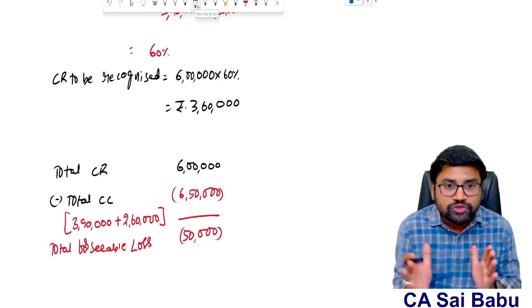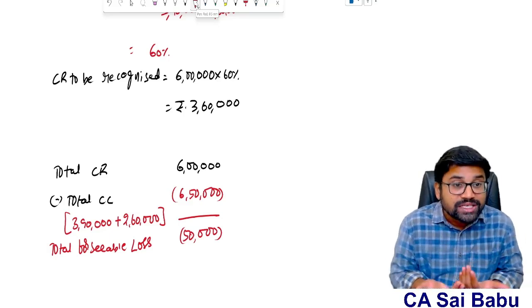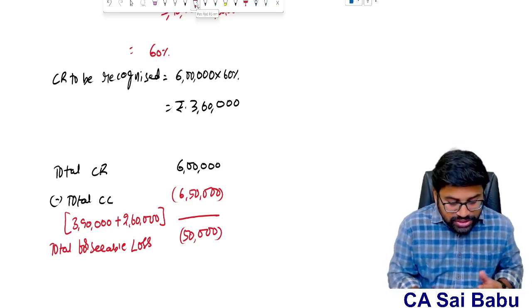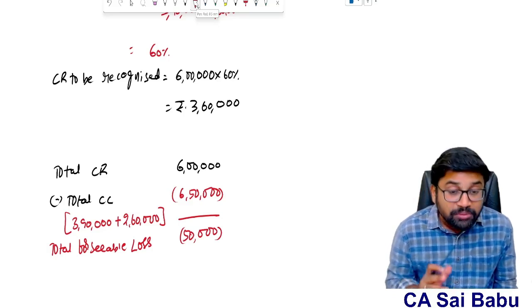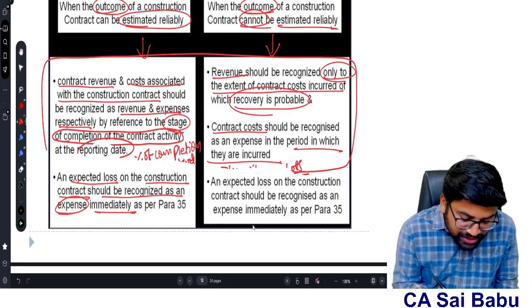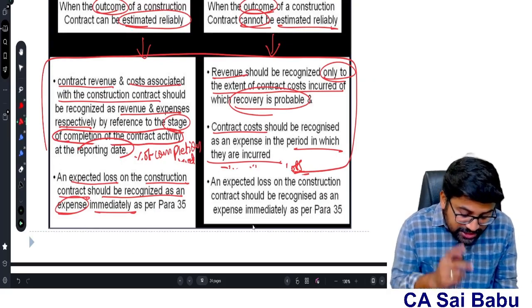Because overall, at the end of the first year, the total contract revenue is 6 lakhs only. My estimated cost is 6,50,000. That means I am on the loss. So this is my total foreseeable loss, nothing but my expected loss. So the standard says whenever there is an expected loss, you need to recognize it as an expense immediately.